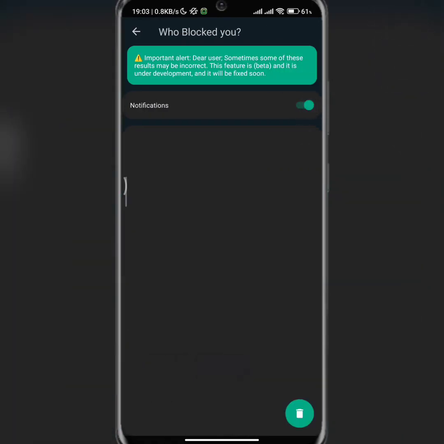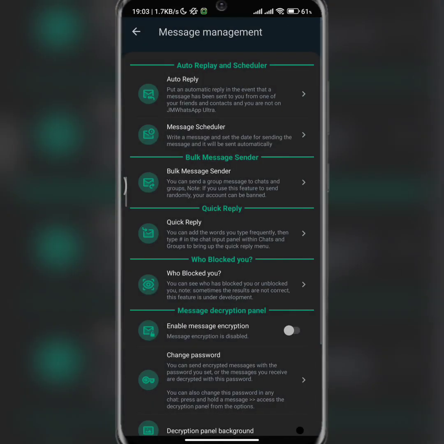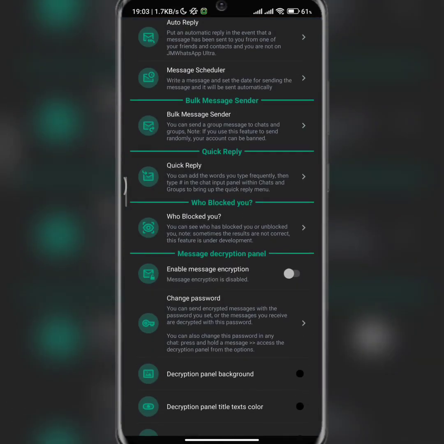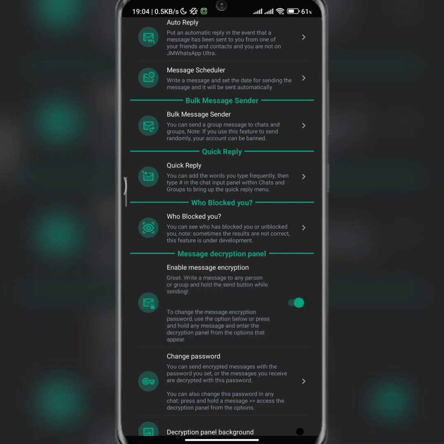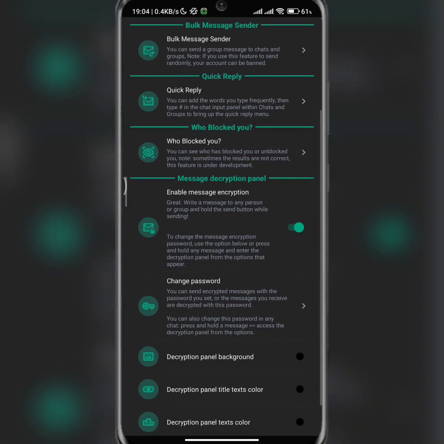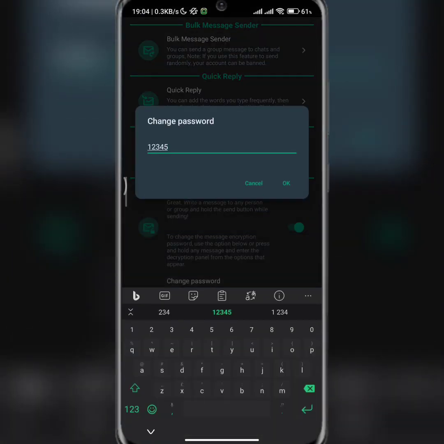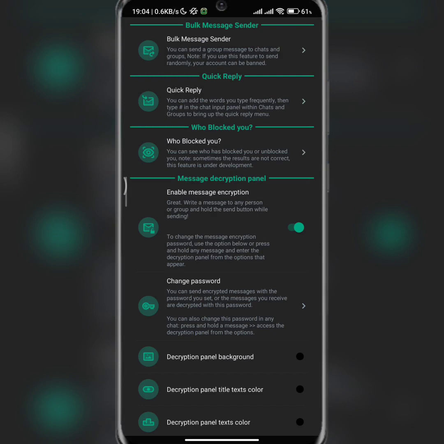Okay, so whenever someone blocks you, you're going to get a notification about that. Okay, and then I was talking about the encrypted message. So if you want to chat with an encrypted message, if you read through this, there is a default password which is 1234.